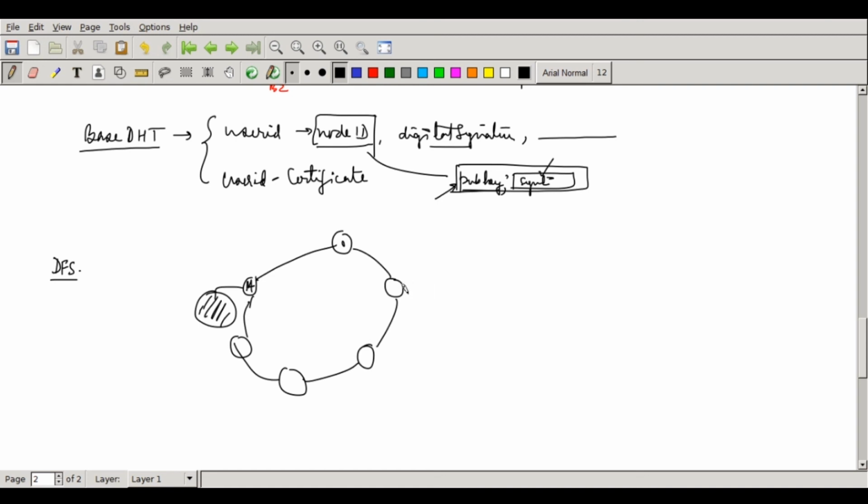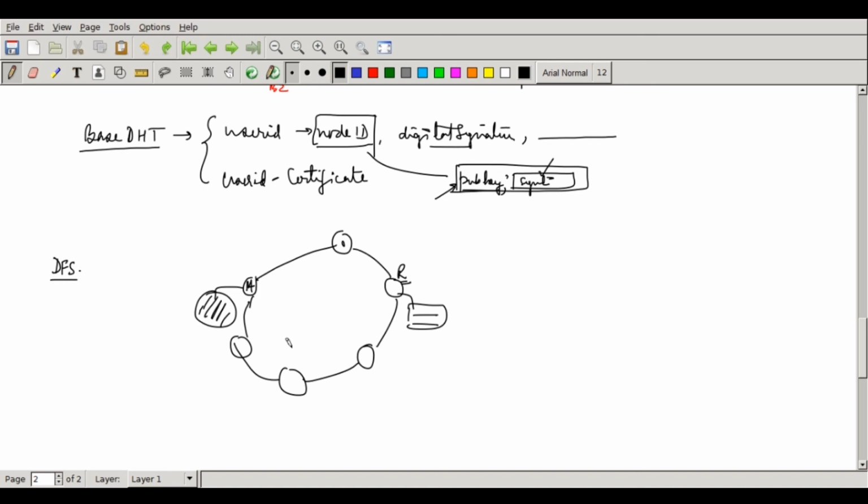So how to handle the situation where this is the root node for something, but it does not have the space? And since the root node is there, queries will always come here. So it has to take help of other people to find the storage and use it. But why is somebody else going to donate the storage? I think the logical reason is that if you donate the storage, chances are that you will get more storage yourself. So it becomes a kind of tit for tat mechanism, because of which free riding will not happen. Free riding implies that you don't want to share any storage of yours, but you take the storage of others. So we can avoid that.